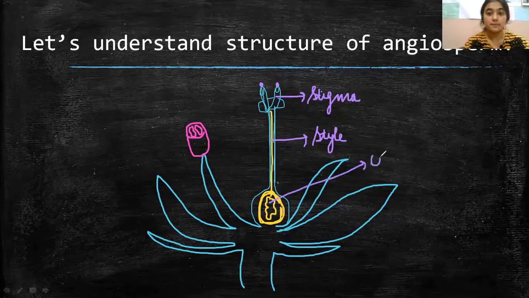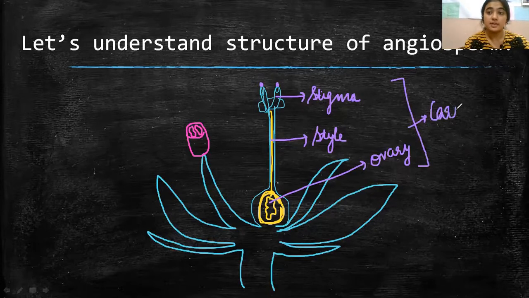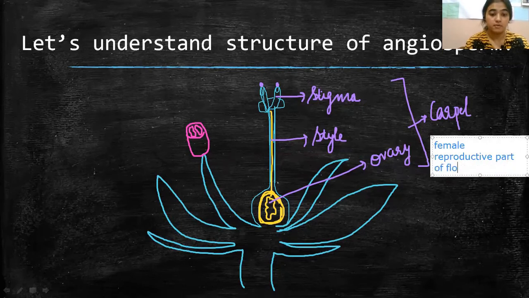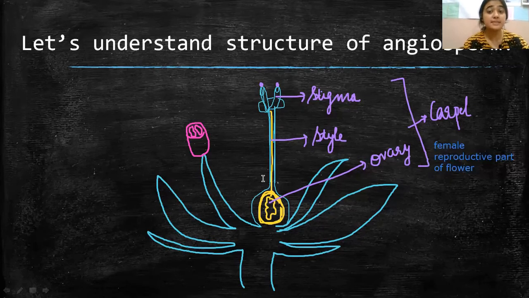And now what is this? This is the ovary. These three parts, what do they form? These three parts form the carpel. And what is this carpel? I have already talked about this. Carpel is the female reproductive part of the flower. So carpel is the female reproductive part of the flower. Okay.